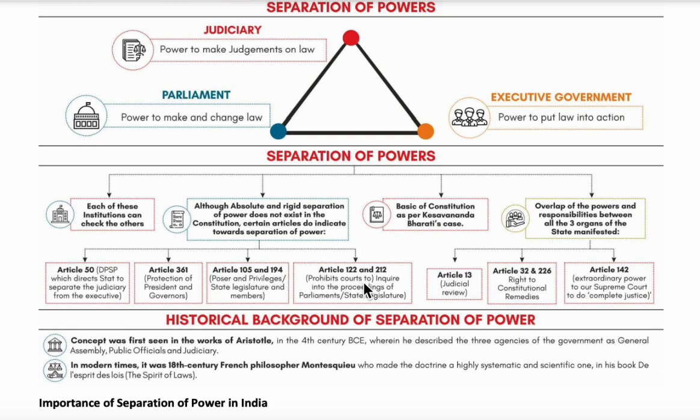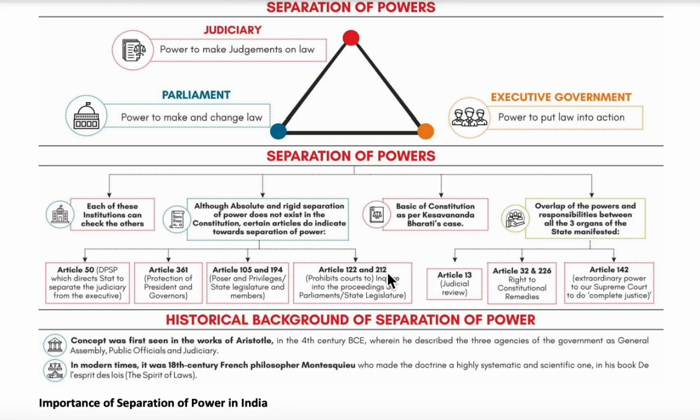Articles 122 and 212 say that the courts cannot inquire into the proceedings of the parliament or state legislature. So all these articles, that is Article 50, 361, 105, 194, 122 and 212, support the separation of power